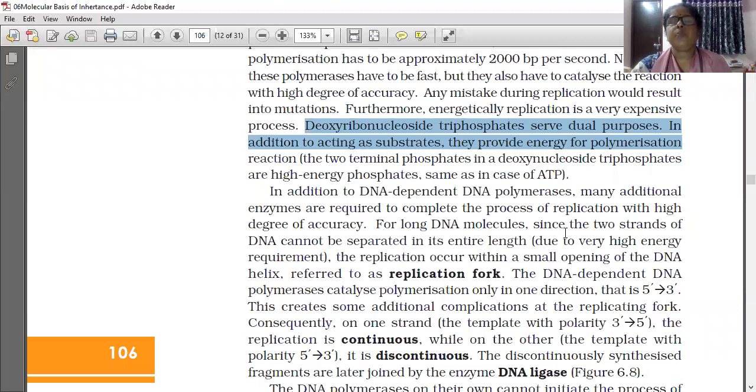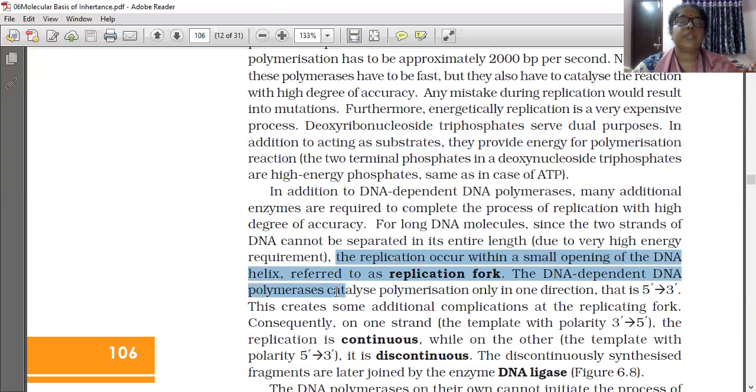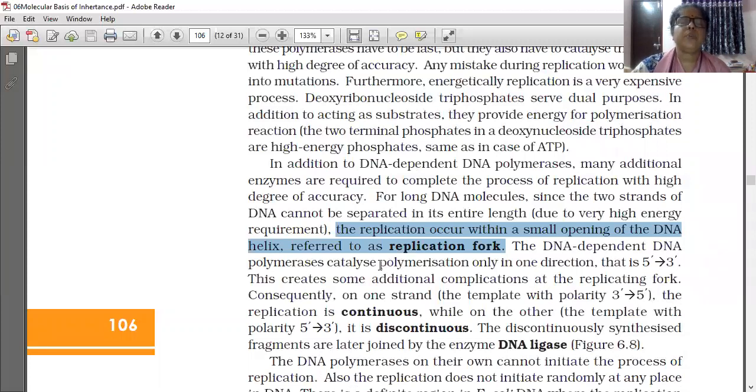So, for long DNA molecules, since the two strands cannot be separated in their entire length due to the very high energy requirement, the replication occurs within a small opening of the DNA helix, referred to as the replication fork. The DNA-dependent DNA polymerase catalyzes polymerization only in one direction.